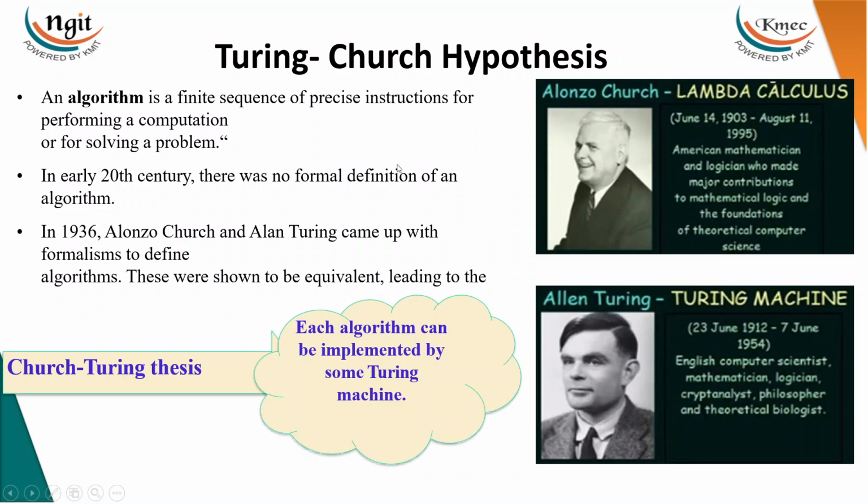Same here, what is this Turing and Church hypothesis? Turing is saying that a problem P is solvable by the Turing machine if and only if it is solvable by the computer.